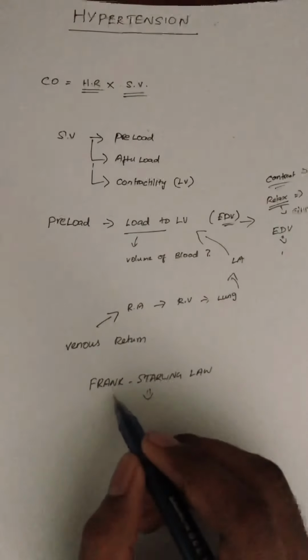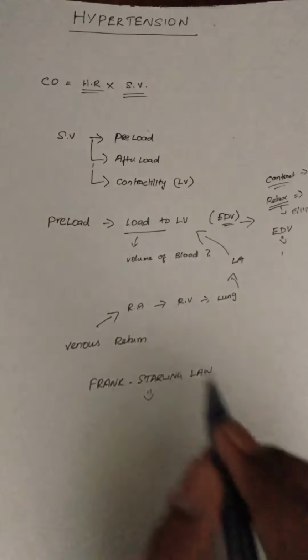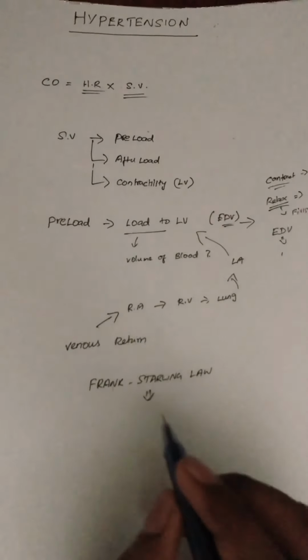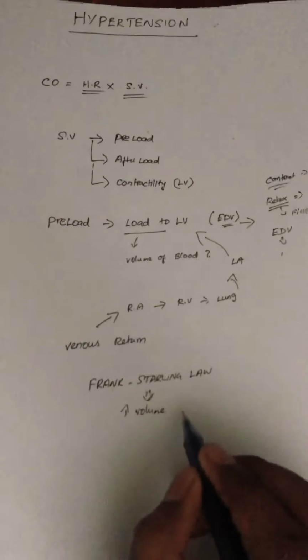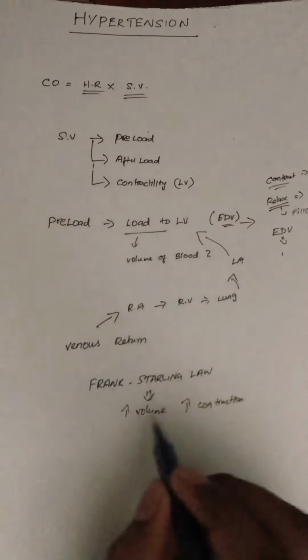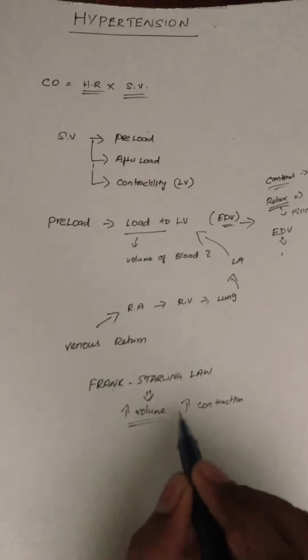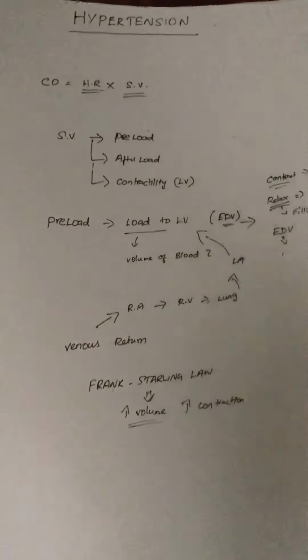Clear? Here we have to know about the law, the Frank-Starling law. What does the law say? If there is an increase in volume to the heart, there will be an increase in contraction. Increase in volume to the heart means there will be an increase in end diastolic volume.